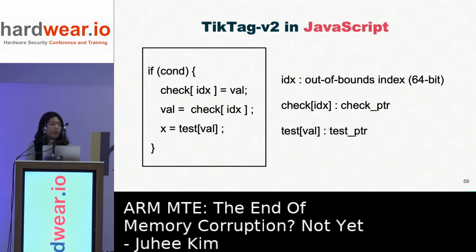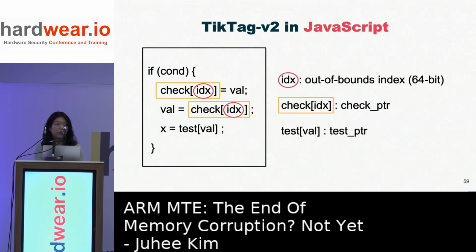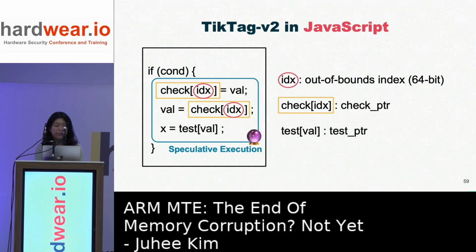This is our Tic Tac V2 created using JavaScript. First, the attacker prepares a 64-bit out-of-bounds index, and the check array is accessed with this index so that it can represent the attacker-controlled check pointer.